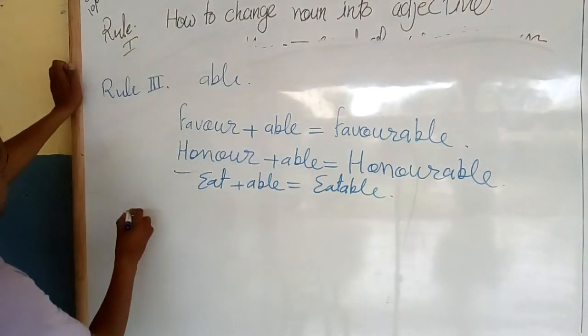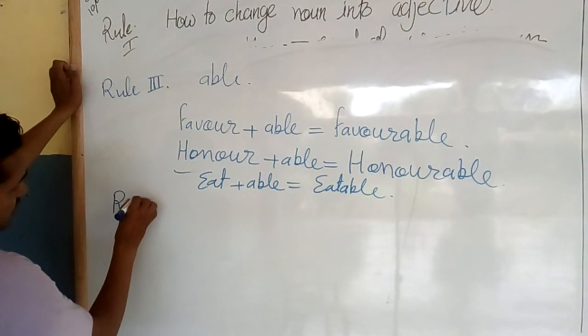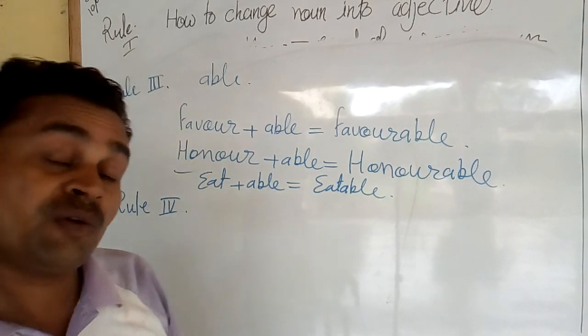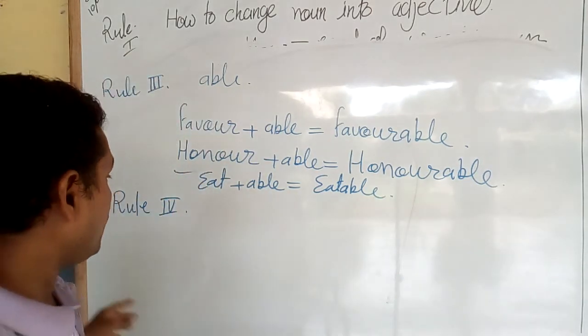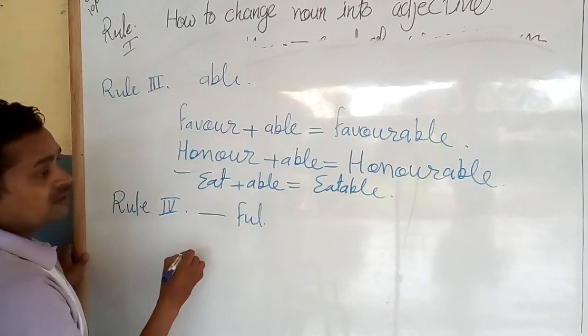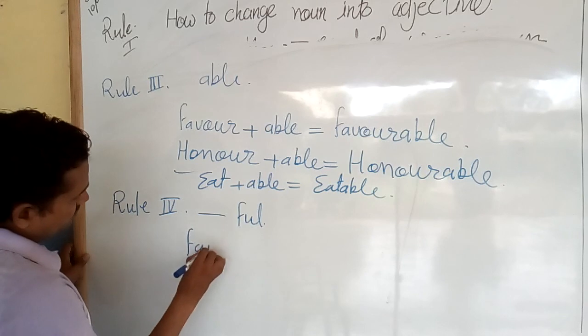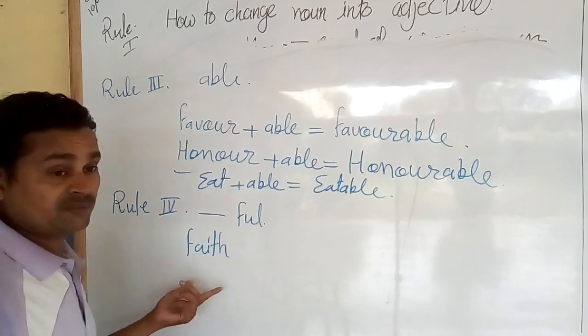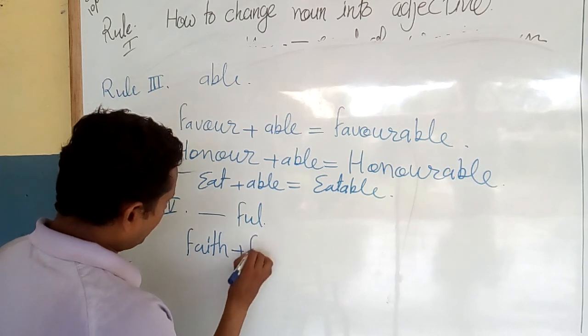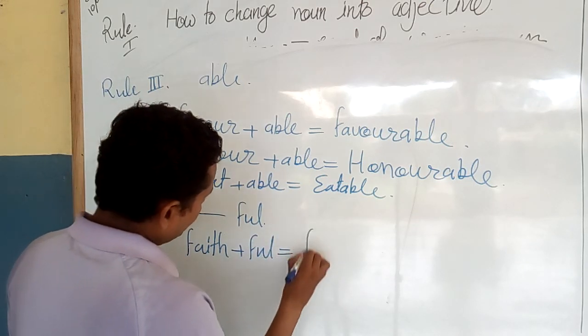And now rule number 4. You can add full also. For example, faith. Faith means trust. You add full. It will be faithful.